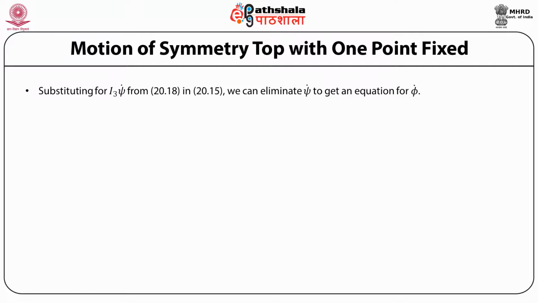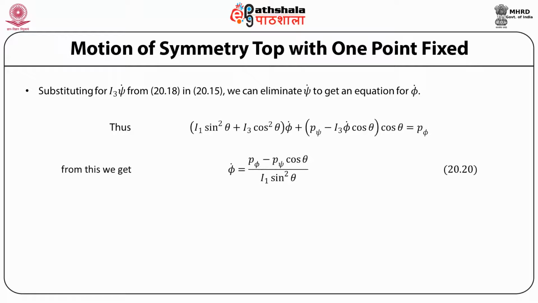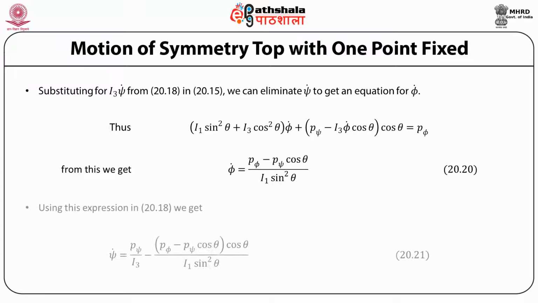Substituting for I3 psi dot, we get an equation for phi dot, and we therefore get phi dot is equal to (P phi minus P psi cosine theta) divided by I1 sine square theta. And the corresponding equation for psi dot is obtained by noticing that psi dot is P psi by I3 minus (P phi minus P psi cosine theta) multiplied by cosine theta divided by I1 sine square theta.